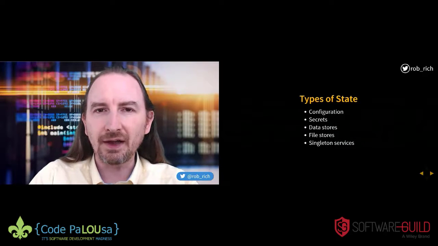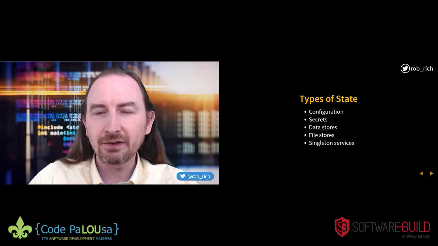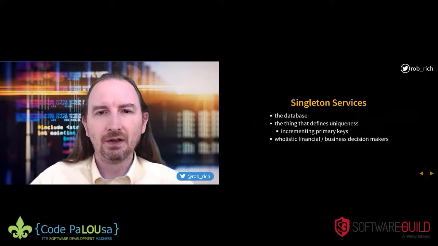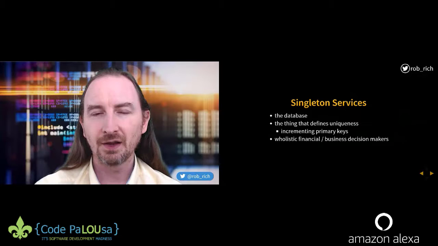When we looked at the state, we looked at things like configuration, secrets, data stores, file stores, and Singleton services. Let's unpack Singleton services, because that's kind of interesting. So a Singleton service, if I have in my database an auto-incrementing primary key, I need something that is aware of all of the pieces of the database and can increment that primary key.